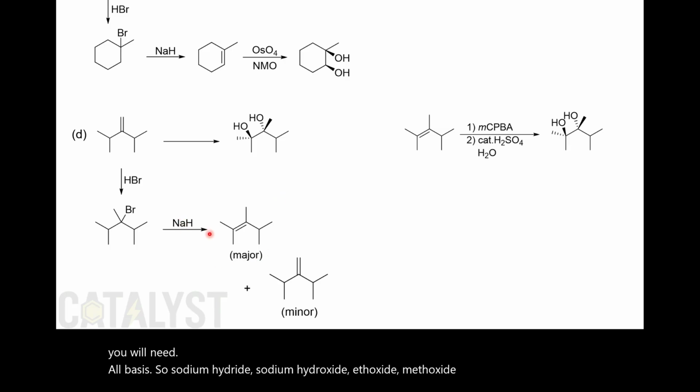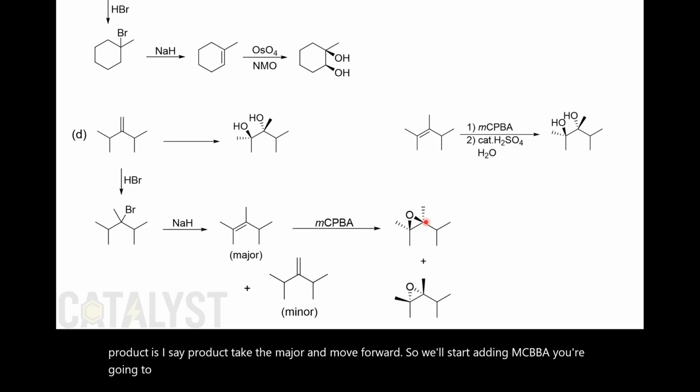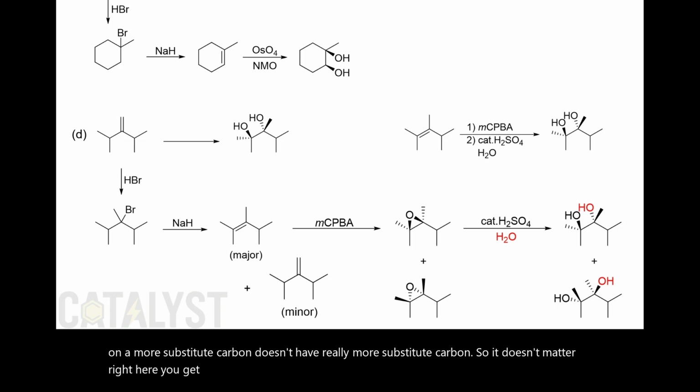So the major product is the side product. Take the major and move forward. So we'll start adding mCPBA. You're gonna get the epoxide on that and that. Then pop the ring open. Water attacks the more substituted carbon. It doesn't have a really more substituted carbon, so it doesn't matter right here. You get that's the product. Okay.